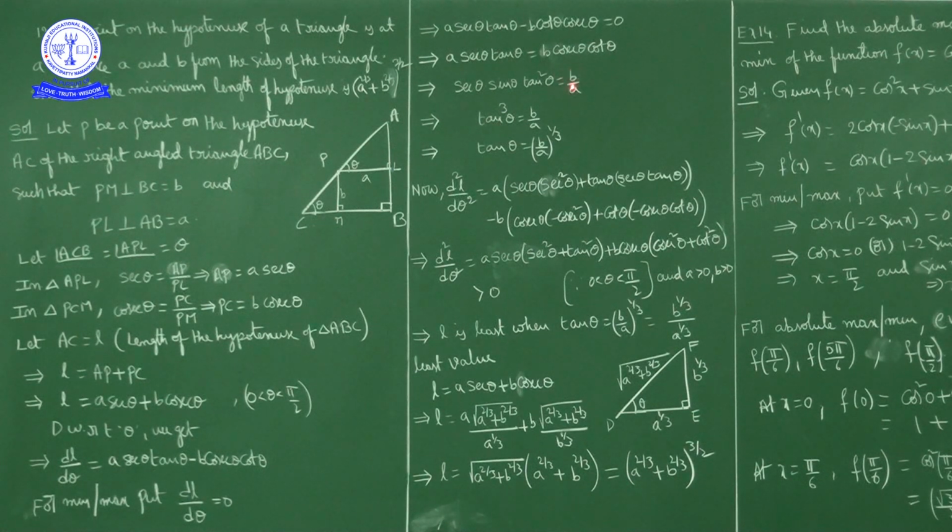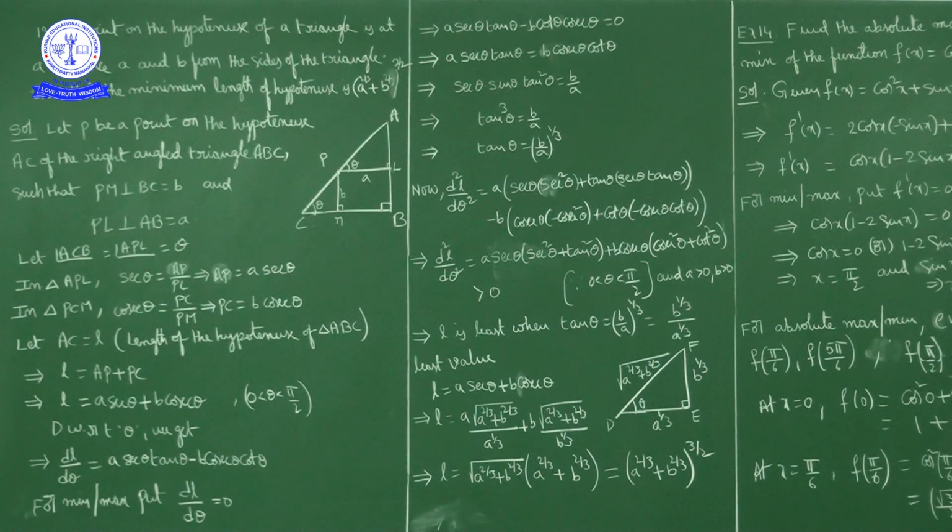Write A this side. So B by A is equal to, writing this part this side, cosecant comes to this side as sine and cot comes to this side as tan. So already tan is there, tan into tan is tan square. So secant theta into sin theta into tan square theta is equal to B by A. But secant we can write as 1 by cos, no? So sin by cos is tan. Tan theta into tan square theta is tan cube theta. So tan cube theta is equal to B by A. Tan theta is equal to B by A power 1 by 3.